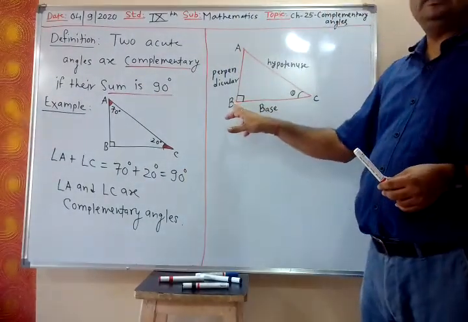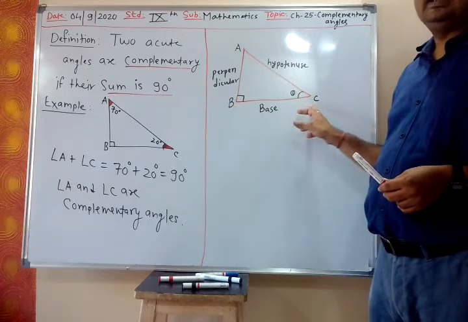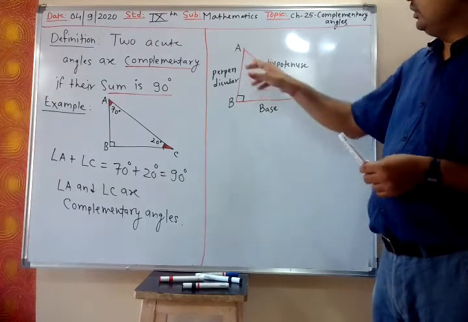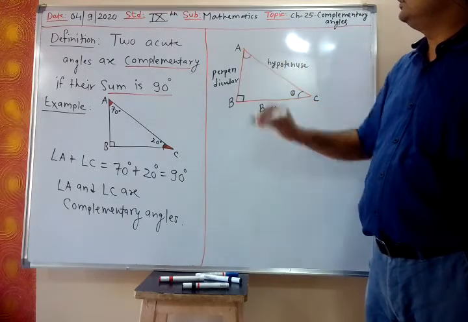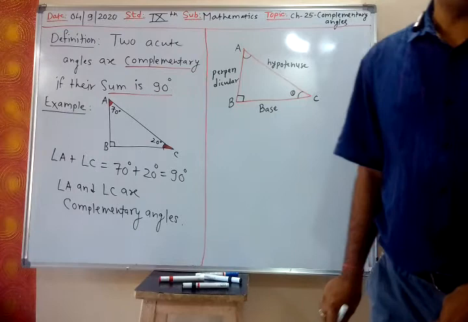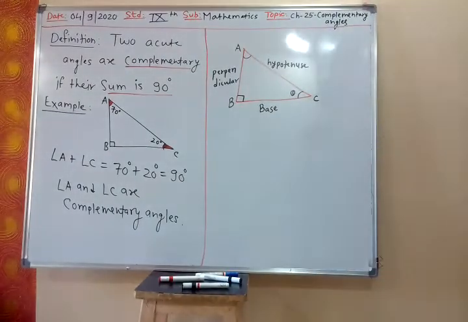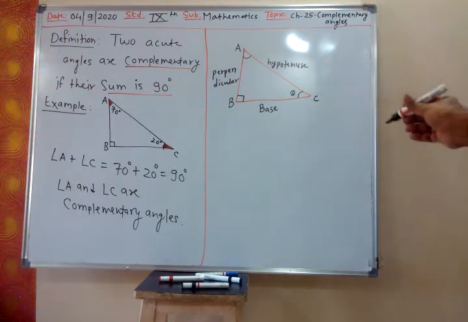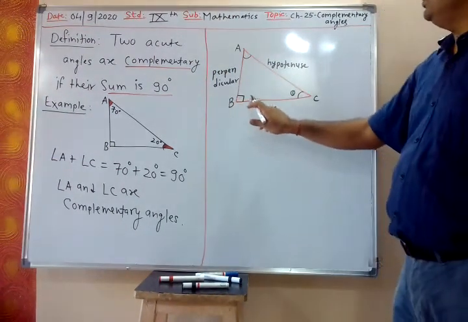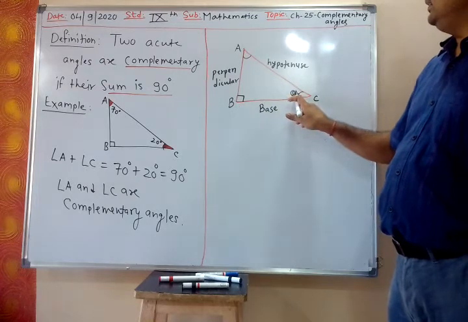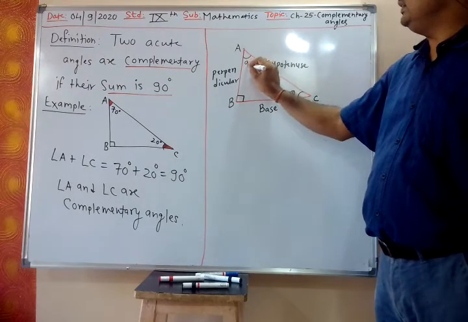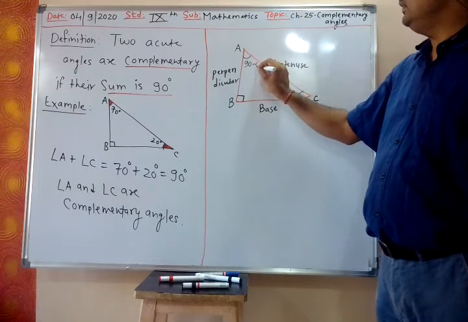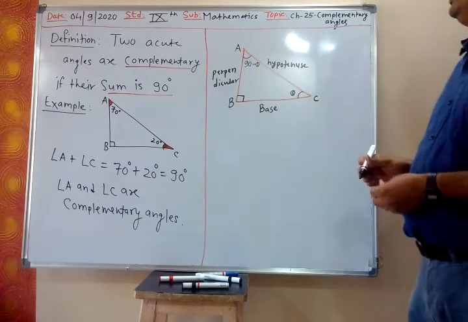Angle B is 90 degrees. Angle C is theta. What should be angle A? 90 minus theta, because B is 90 degrees and this is theta, so the remaining is angle A. Remaining will be 90 minus theta.